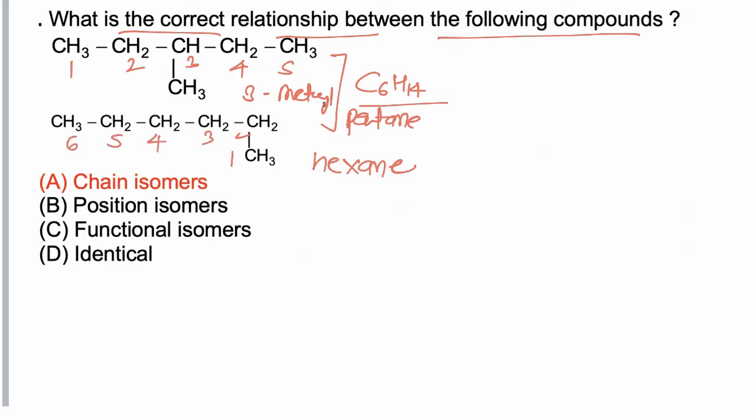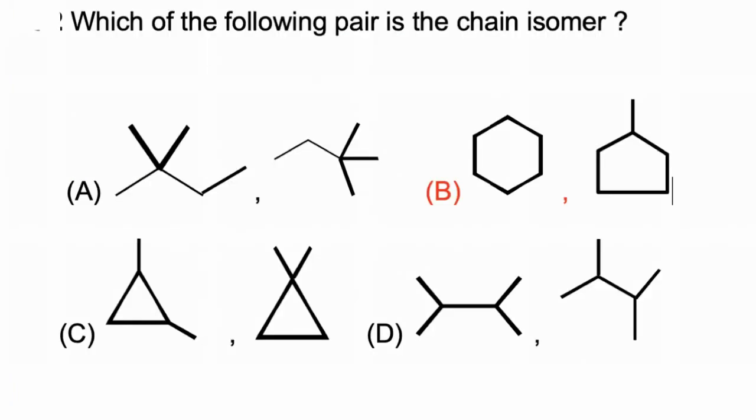So these two molecules differ in the number of carbons in the main chain, and hence they are chain isomers. Any two compounds with the same molecular formula and same functional group, but a different number of carbons in the main chain or side chain, are called chain isomers. So the correct option is A.